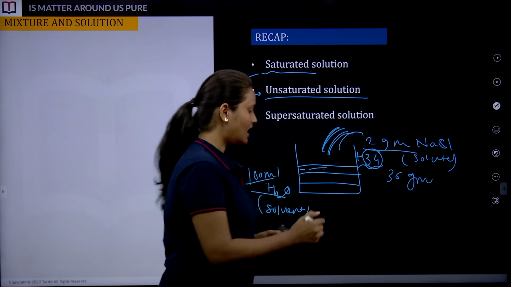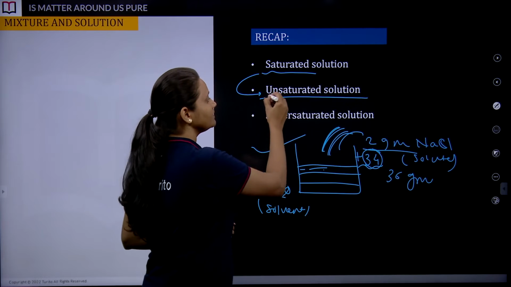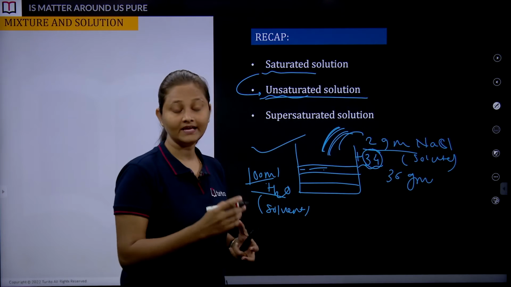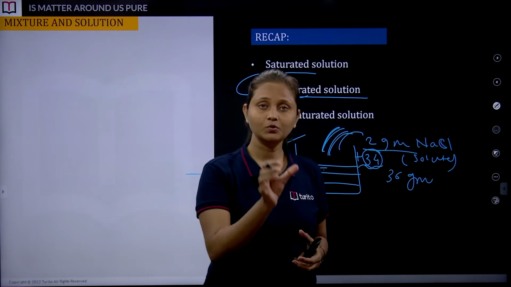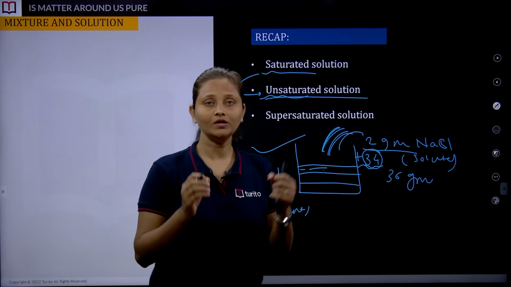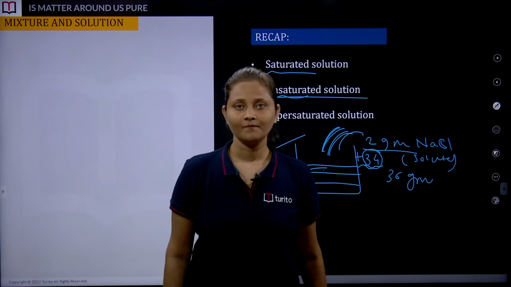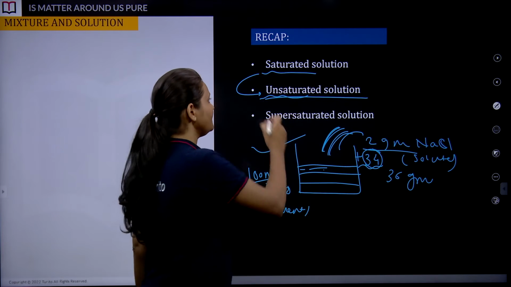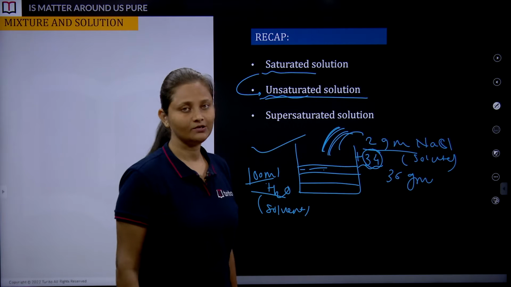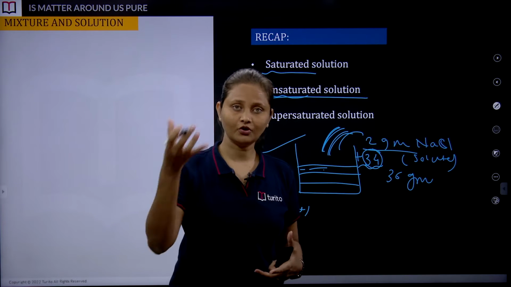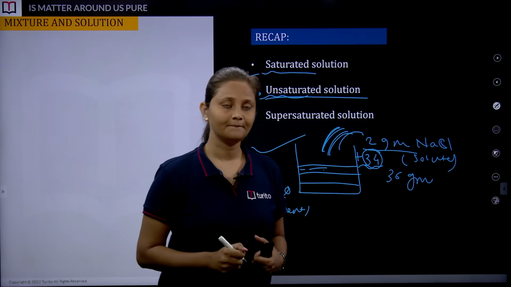That means this solution is unsaturated. It has not reached its maximum capacity to dissolve the solute, and that is why we say it's an unsaturated solution. It has the capacity to dissolve more solute.